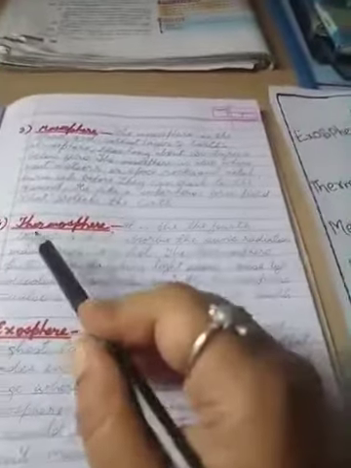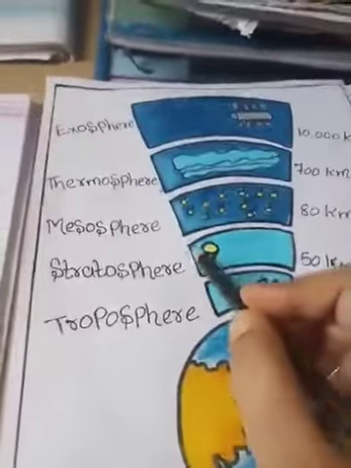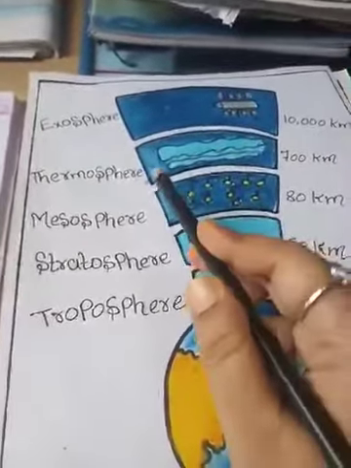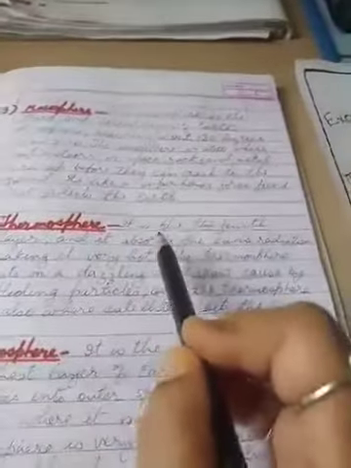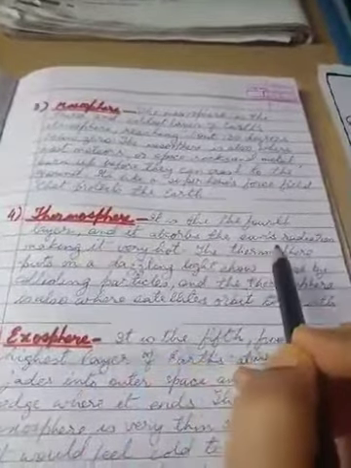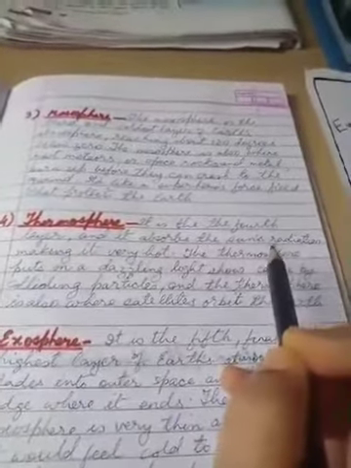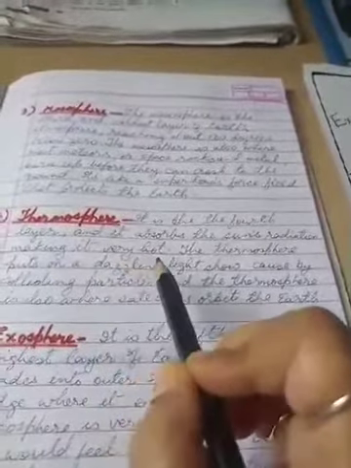Now next is thermosphere. Let us see, children, where is thermosphere? Over here you can see, after mesosphere is the thermosphere, children, right? Now let us see. It is the fourth layer and it absorbs the sun's radiation. Whatever radiation is coming from the sun, it absorbs, making it very hot.